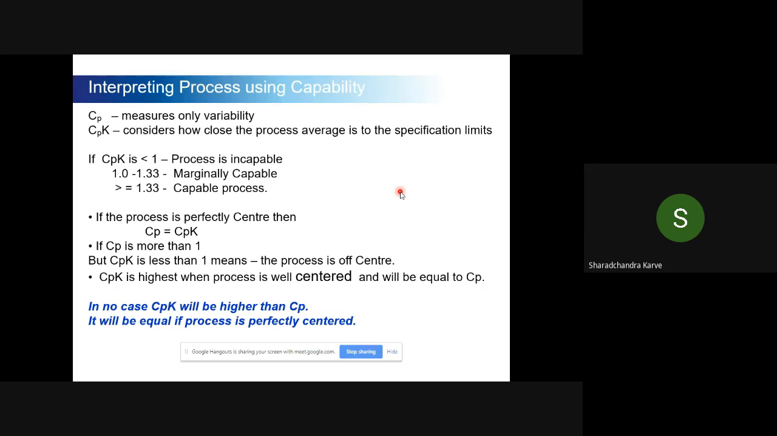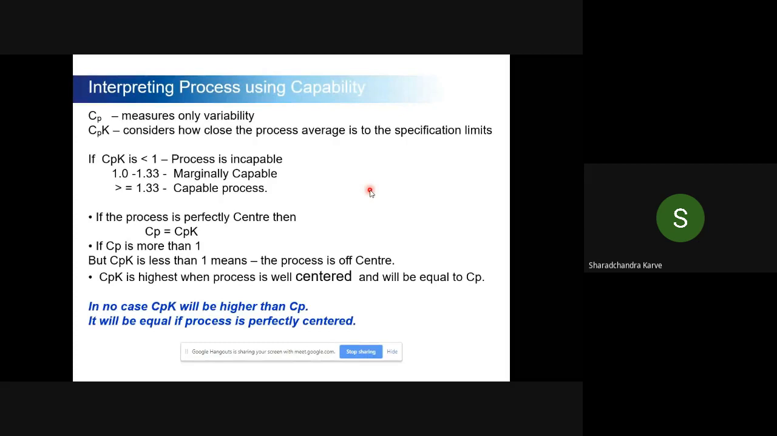Now let us look at when you can call the process a capable process. If your CPK is less than 1, then we call that process an incapable process. If it is between 1 and 1.33, it is marginally capable, and if it is more than 1.33, we call it a capable process. Now, if you multiply it by 3 in terms of sigma level, any process having less than 3 sigma is an incapable process. If it is 3 to 4, it is marginally good. But if the sigma level of the process is more than 4, let us not take a project on that, because this process is already capable.